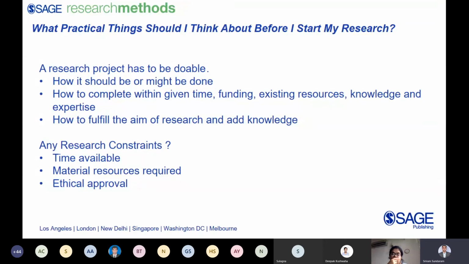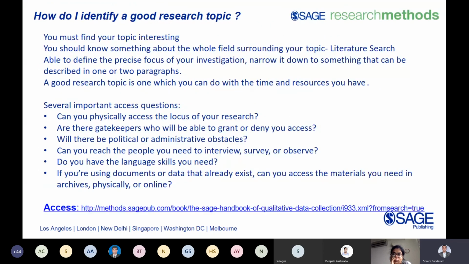There are some other constraints that we need to think about: what is the time available, what resources and materials are required, and any ethical approval that we need to take before getting into the research. You must be wondering why this is coming as a part of a platform demo. I would like to say that these concepts and the slides that I am presenting are all taken from the Sage Research Methods platform. I will get into that. This is particularly for faculty members. If you are conducting a research methodology course, you can peruse the content available in the platform and make such slides and present them in your class.